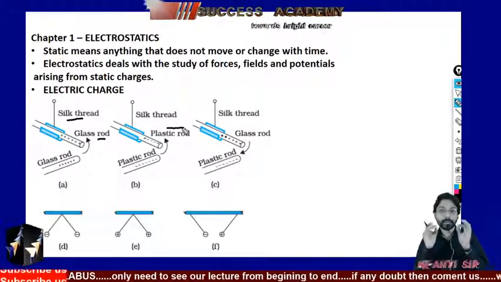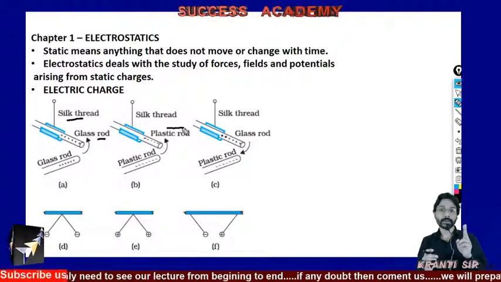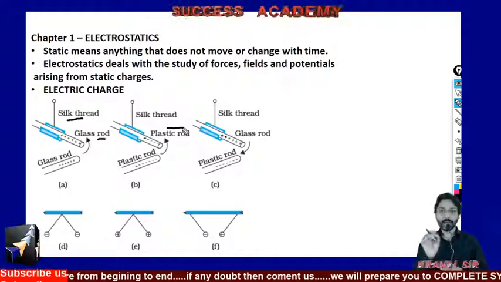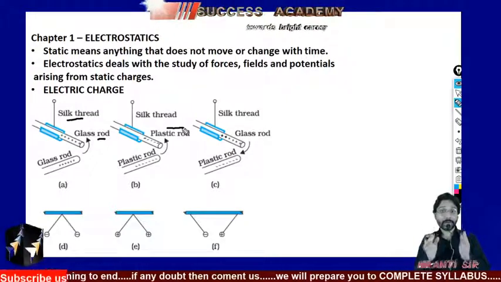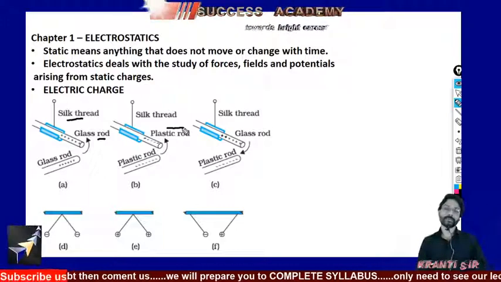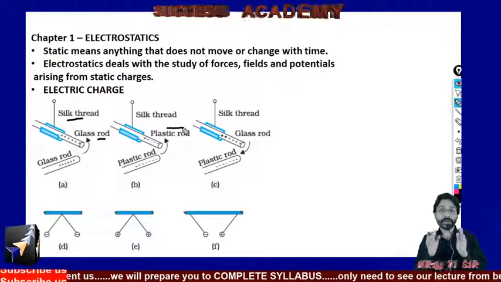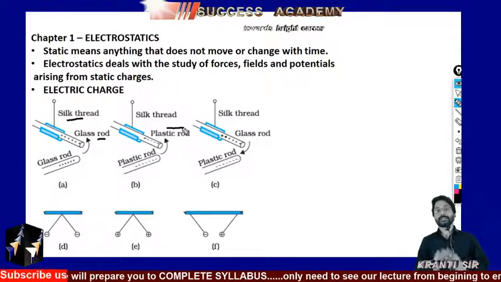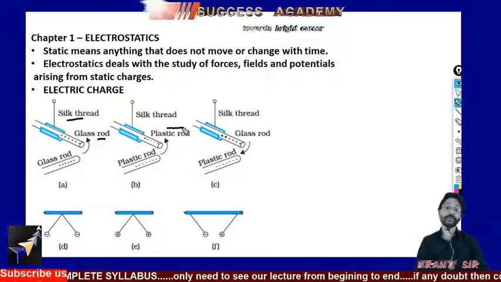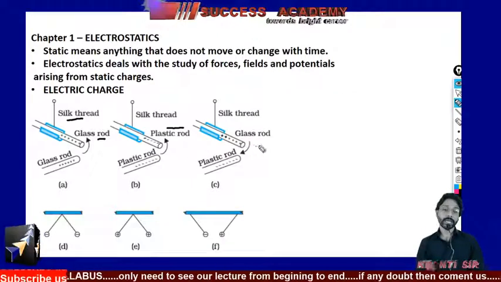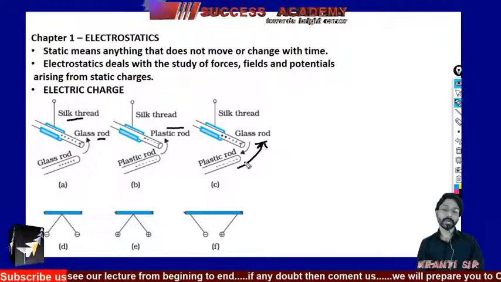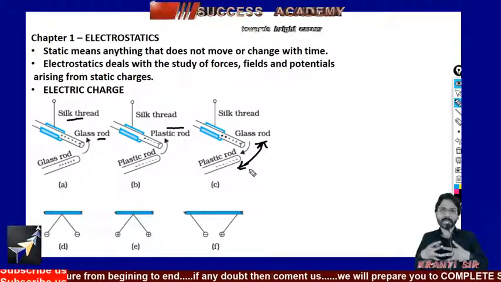But consider here the two things. One is a glass rod, another is a plastic rod. Now the glass rod and plastic rod both have their own identity. That's why both have different charges. How will we come to know it? We will come to know it the moment we make this glass rod and this plastic rod come nearby each other, they start to attract.